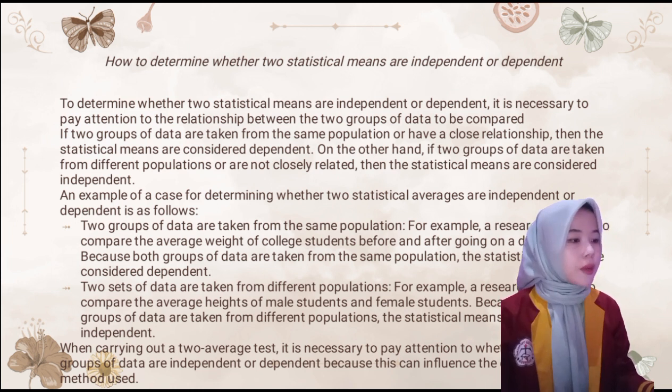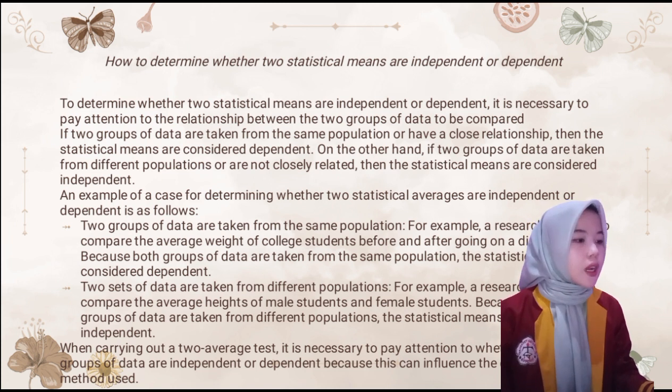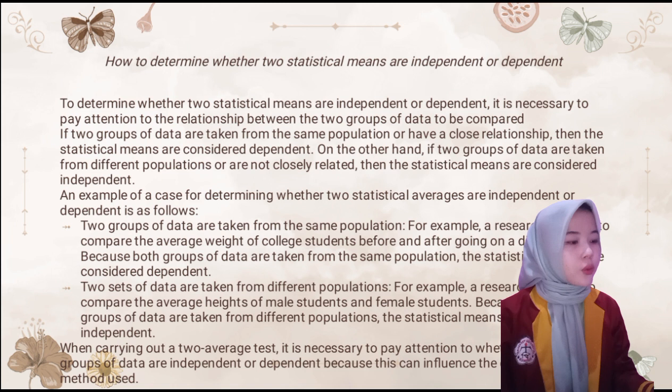An example of a case for determining whether two statistical averages are independent or dependent is the following. One, two groups of data are taken from the same population. For example, a researcher wants to examine the average weight of students before and after going on a diet program. Because both groups of data are taken from the same population, the statistical means are considered dependent. Two, two sets of data are taken from different populations.